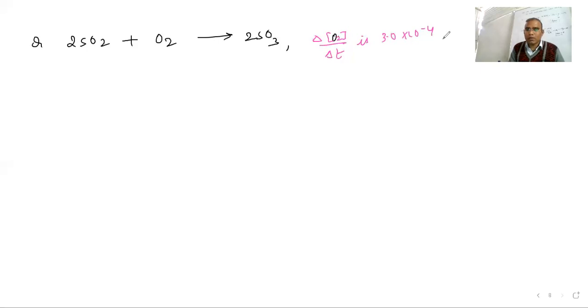Then they are saying, find the rate of reaction in terms of SO3.